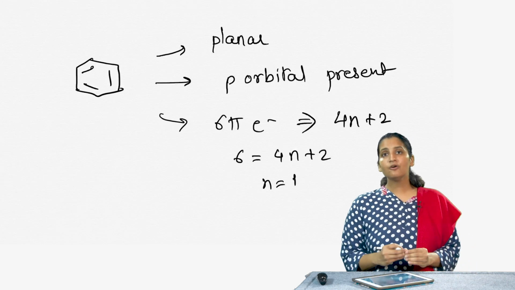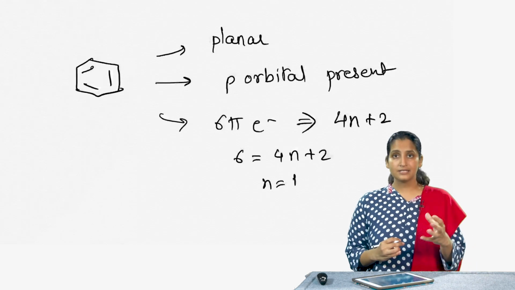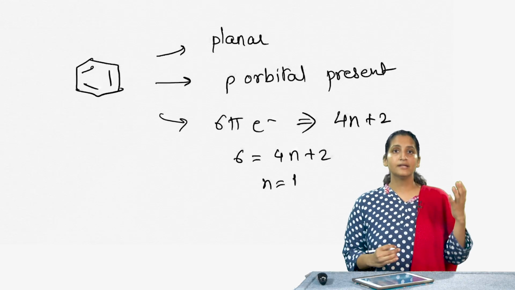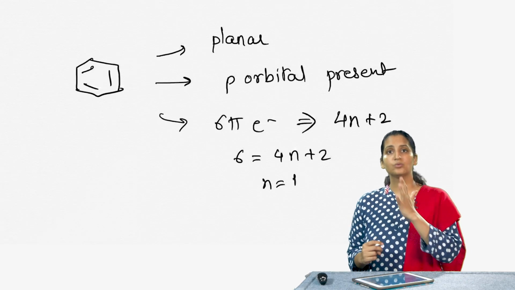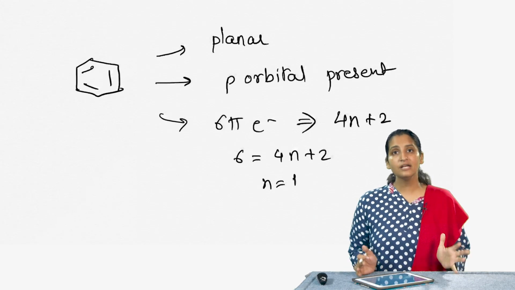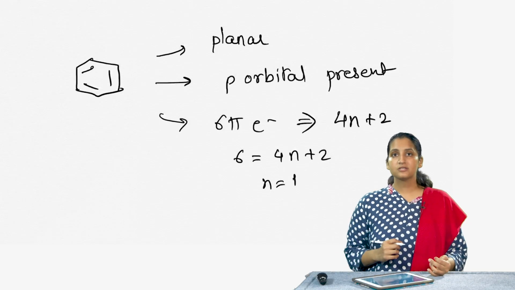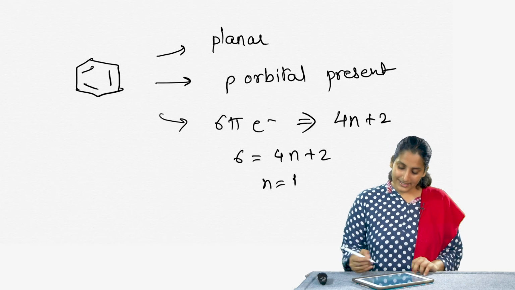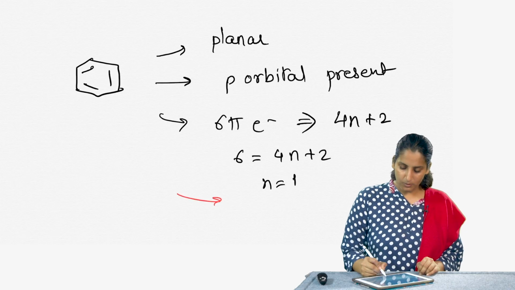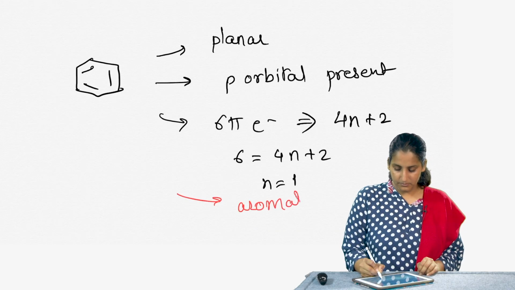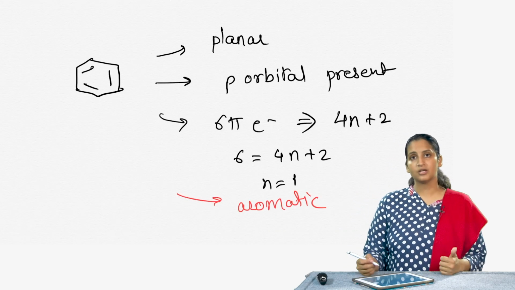So, the value of n should be a whole number. It goes from 0, 1, 2, 3, 4 and so on, and not really a fraction, right. Then it fits this 4n plus 2 rule. So, in this case the molecule is aromatic because it fits all the 3 rules that we talked about.